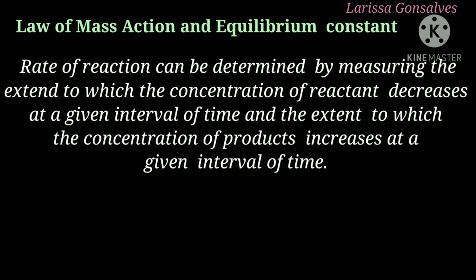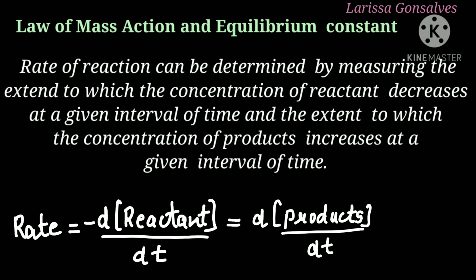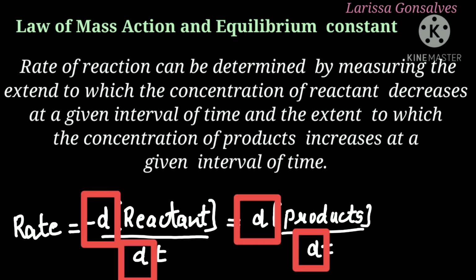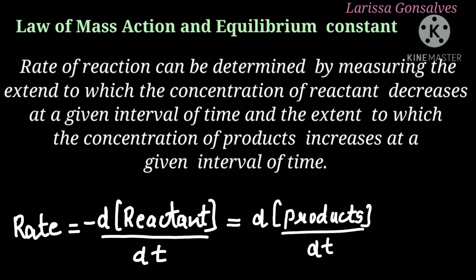So mathematically it can be expressed as rate is equal to minus d[reactants] divided by dt. Now we are putting the sign minus here because the concentration of the reactants decreases, is equal to d[products] divided by dt. Here there is a plus sign because there is an increase in the concentration of the products. The brackets indicate the concentration of that particular species. The small d stands for very small change in the concentration during the small time interval dt.